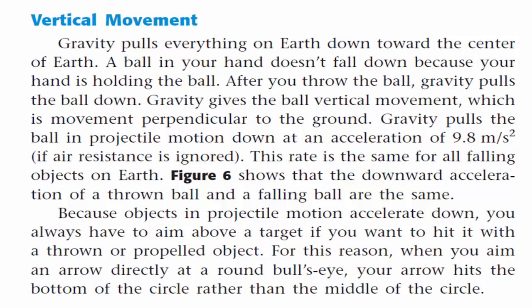Because objects in projectile motion accelerate down, you always have to aim above a target if you want to hit it with a thrown or propelled object. For this reason, when you aim an arrow directly at a round bullseye, your arrow hits the bottom of the circle rather than the middle of the circle.